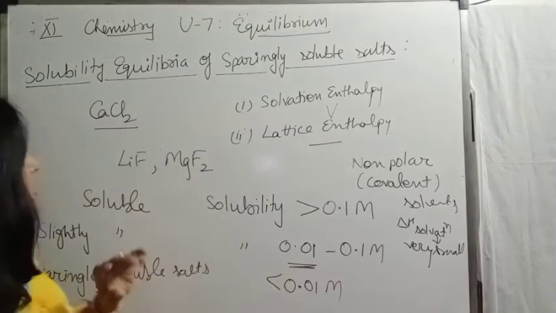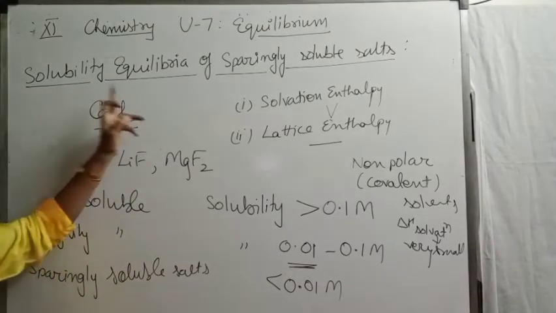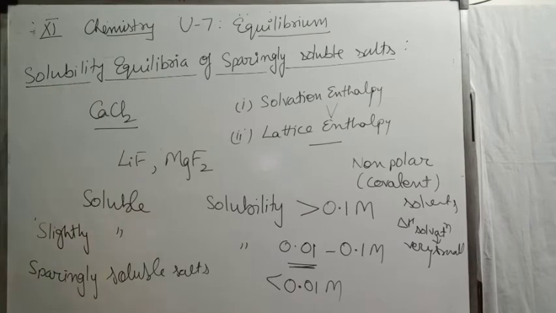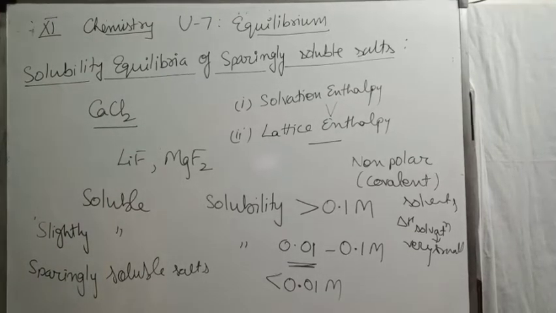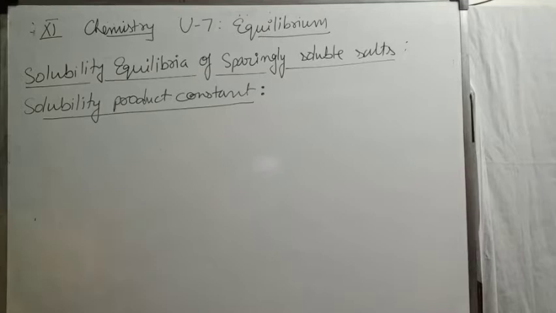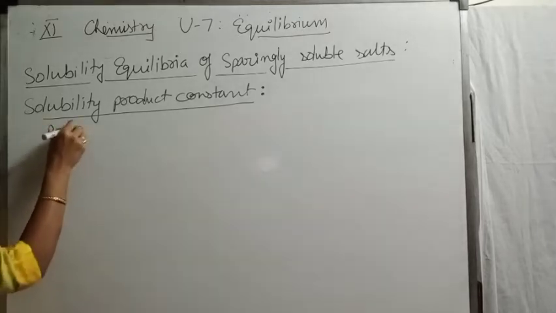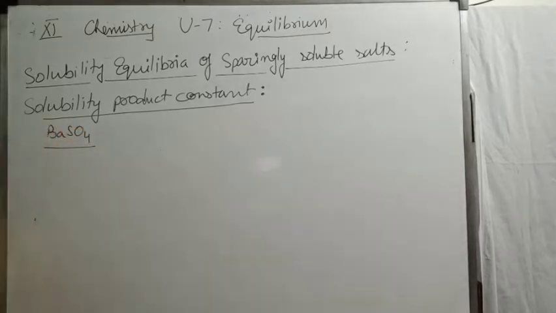So now let us discuss the solubility equilibria for a sparingly soluble salt in its saturated solution. To calculate the solubility product constant, take an example of any sparingly soluble salt, like barium sulfate we discussed, which has very limited solubility.